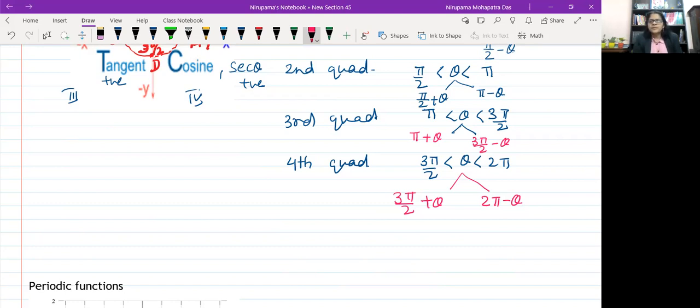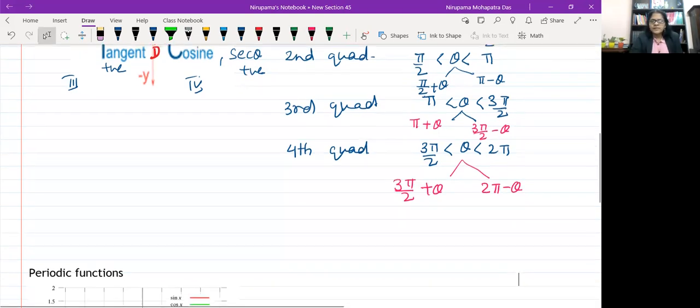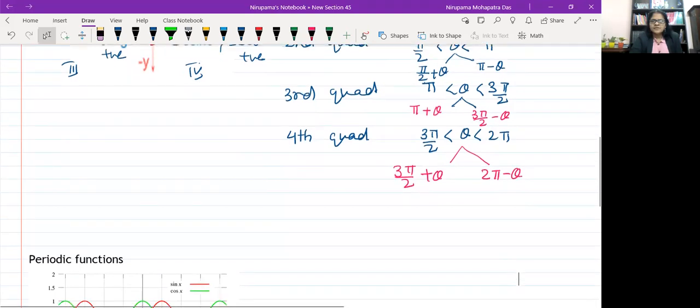Now, depending upon whether it is pi by 2 minus theta, pi by 2 plus theta, pi minus theta, pi plus theta, 3 pi by 2 minus theta, 3 pi by 2 plus theta, or 2 pi minus theta, depending upon the quadrants, you can have various formulas. The derivations we have already studied in class in the beginning of the year.